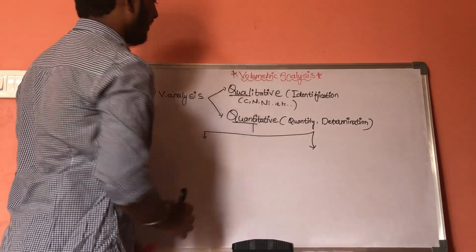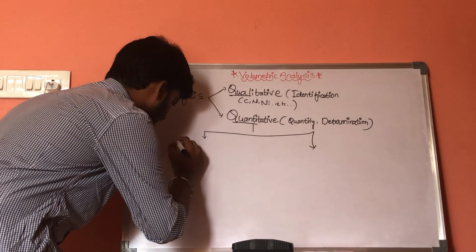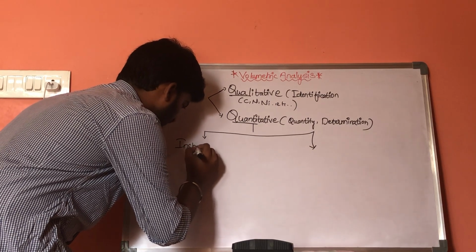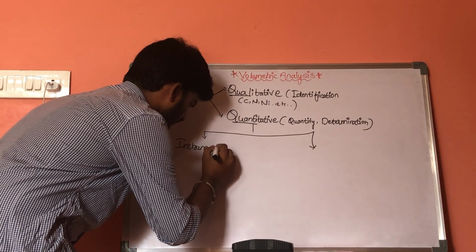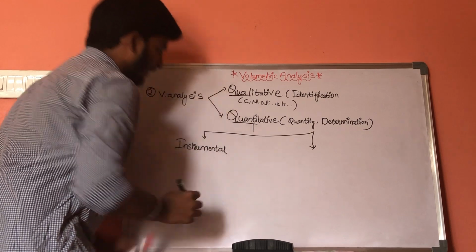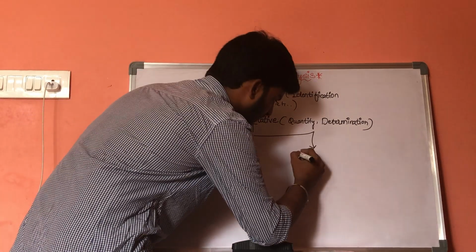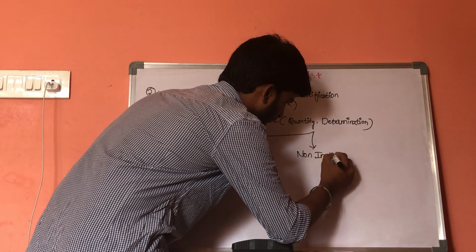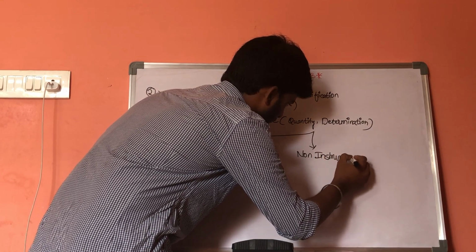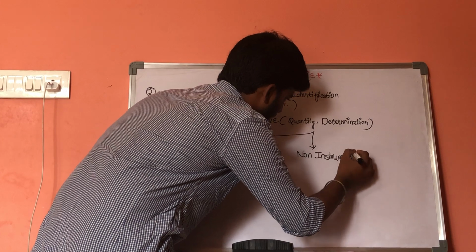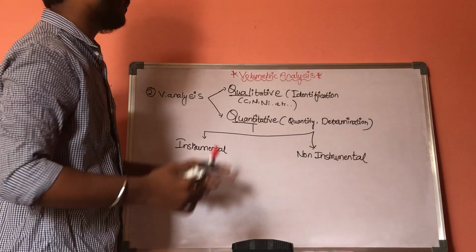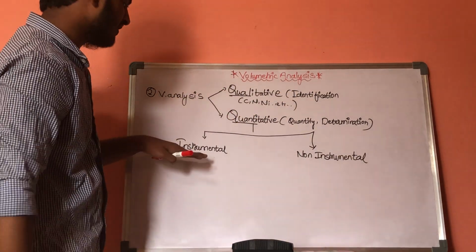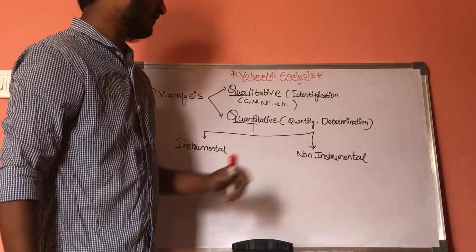Now, this quantitative analysis can be studied in two parts. One is instrumental, while the other one is non-instrumental. This quantitative analysis can be studied in two different types: one is instrumental and the other one is non-instrumental.